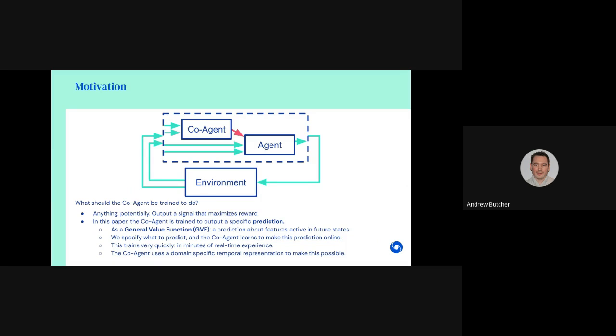We have to manually specify what we want to predict. However, the coagent is then able to make that prediction extremely quickly in just a matter of minutes of real-time experience. This is critically important for learning to help a human agent in human timescales.